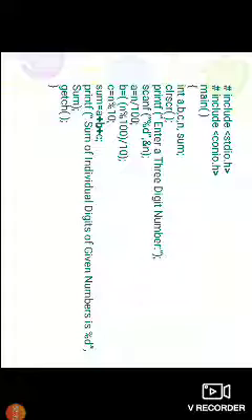Now I am using a printf statement for the message: enter a 3-digit number. To read the input we use the scanf function, here %d comma &n. The value read will be stored in the n variable.